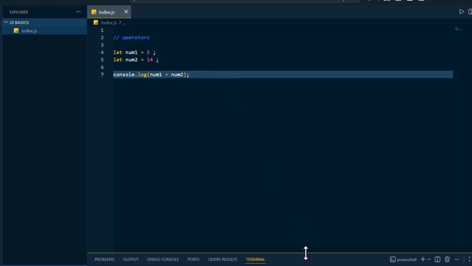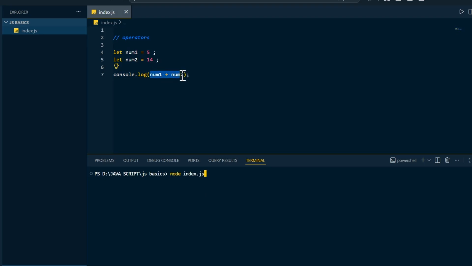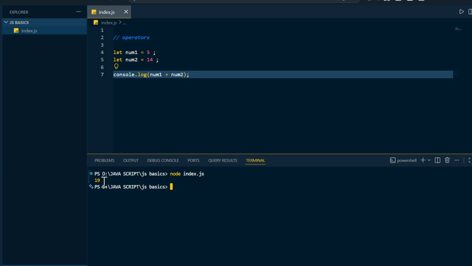If I simply open the terminal here from the down, clear the console, compile and run, you are going to see the num1 plus num2. Here in between you can see this is the operator. This is the addition operator. So the sum of both of the values will be printed.